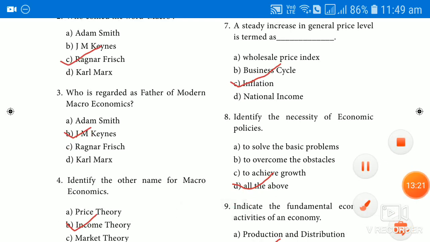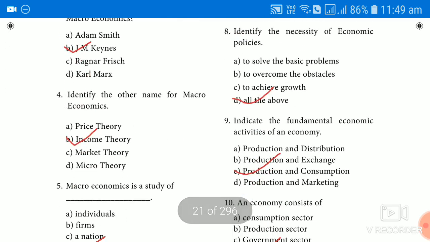The next one: who is regarded as the father of modern macroeconomics? This is J.M. Keynes. He is called the father of modern macroeconomics. He wrote his book, The General Theory of Employment, in the year 1936. So he is called the father of modern macroeconomics. And what is the other name?